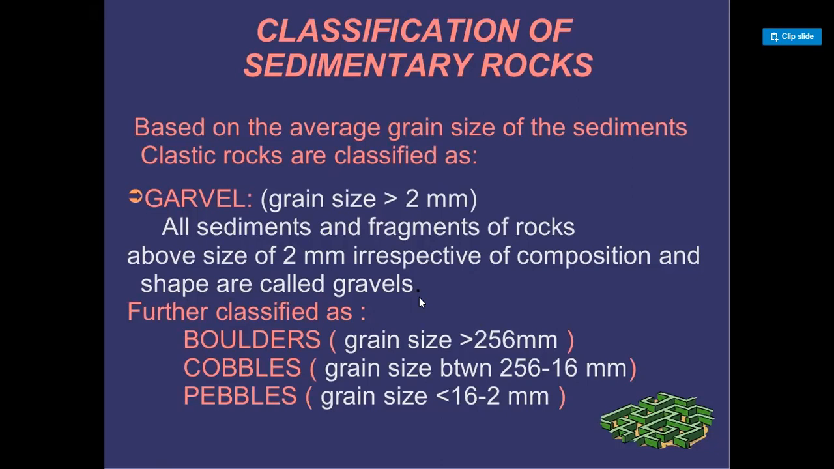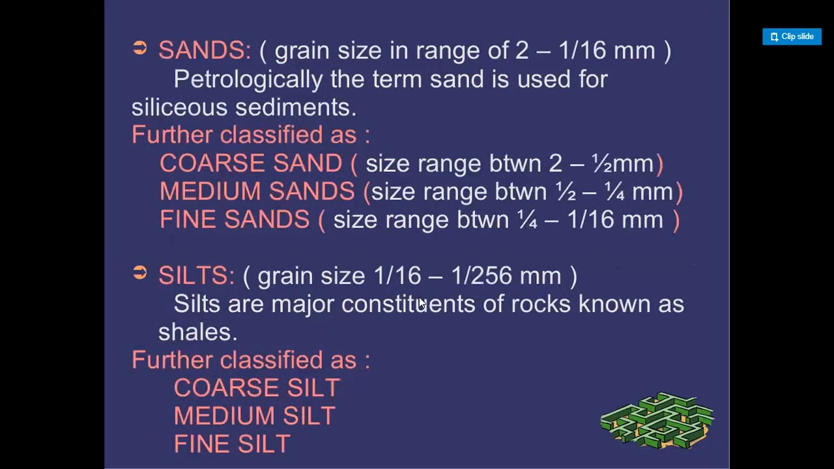If the grain size is greater than 256 mm, we call them boulders; grain size from 256 to 16 mm, cobbles; and grain size from 16 to 2 mm, pebbles. Sands: grain size in the range of 2 to 1/16 mm is called sand. Petrologically, the term sand is used for the siliceous sediments, further classified as coarse sand, medium sand, and fine sand, or coarse grain, medium grain, or fine grain.